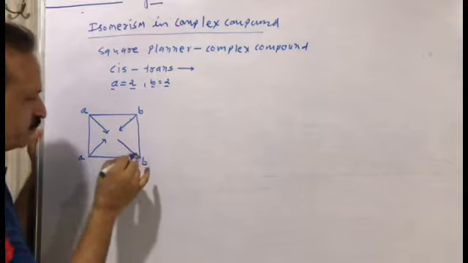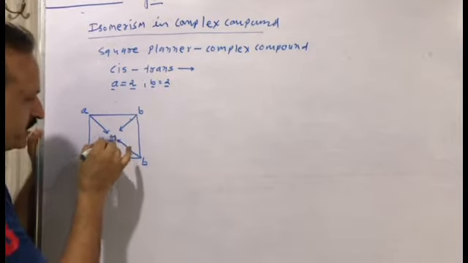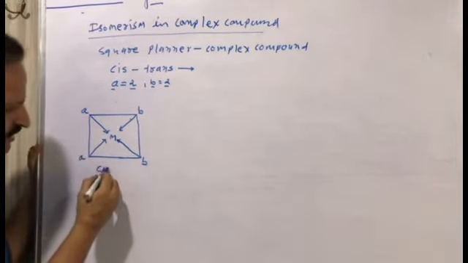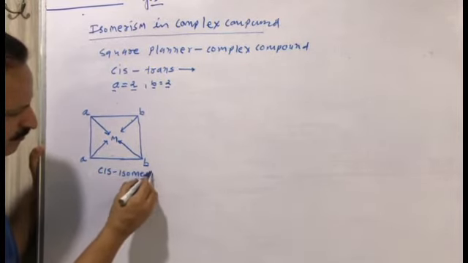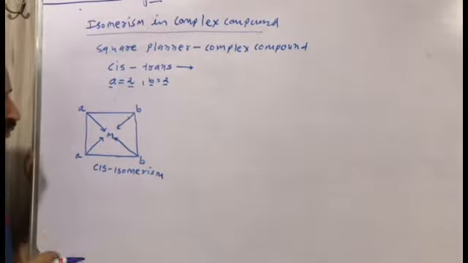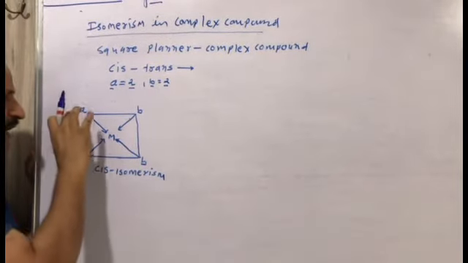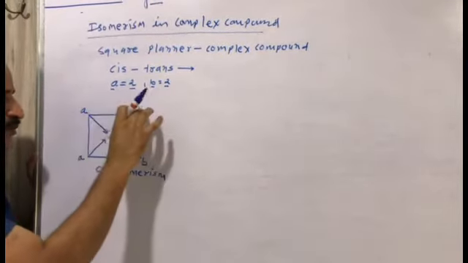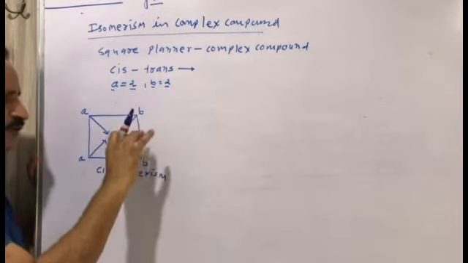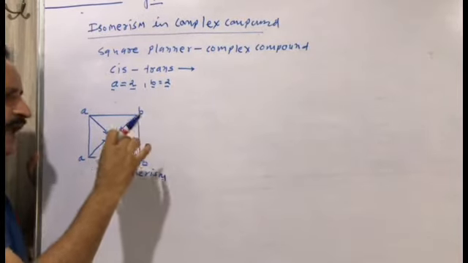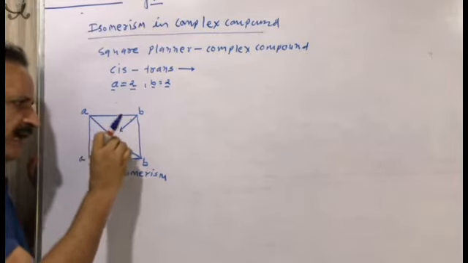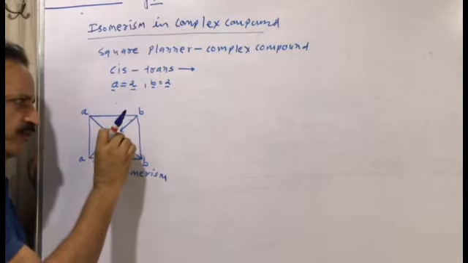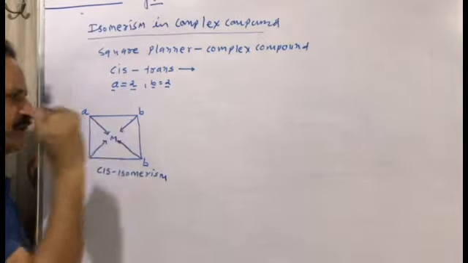This is cis isomerism. The positions of A are close to each other, the positions of B are close to each other, and they form the complex with the metal by coordinate covalent bonds.